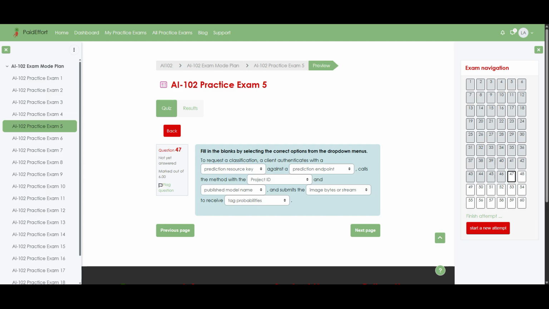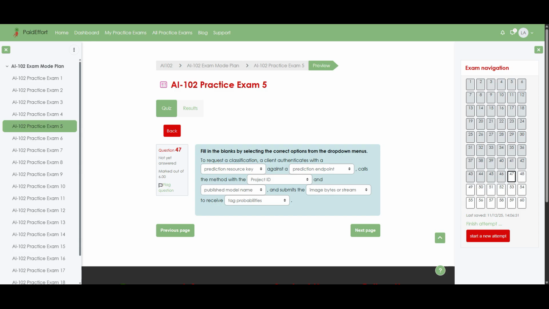Question 47. Fill in the blanks by selecting the correct options from the drop-down menus. To request a classification, a client authenticates with a prediction resource key against a prediction endpoint, calls the method with the project ID and published model name, and submits the image bytes or stream to receive tag probabilities.